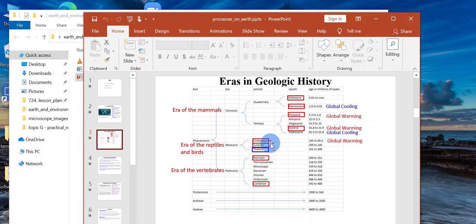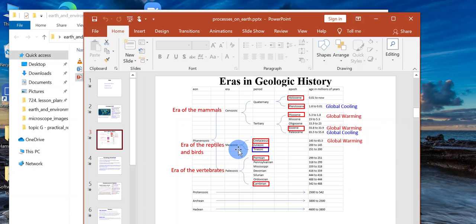A huge meteorite hit the Gulf of Mexico and created a huge cloud all over Earth, so there was no sunlight, all of the vegetation died out, and the dinosaurs died out as well. During this period, there were very small mammals, not many of them.